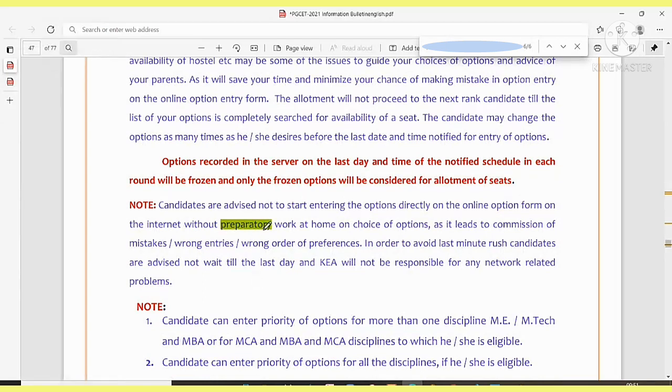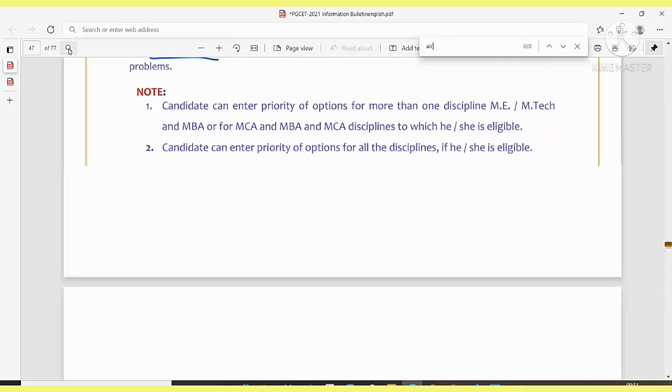See, the candidates are advised not to start entering options directly on the online option form on the internet without preparatory work at home on the choice of options, as it leads to mistakes, wrong entries, and wrong order of preferences. In order to avoid last minute rush, candidates are advised not to wait till the last day, and KEA will not be responsible for any net related problem.